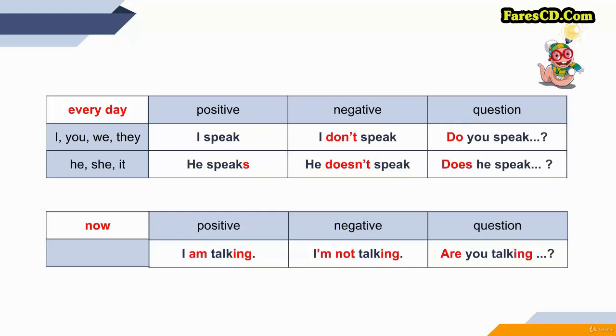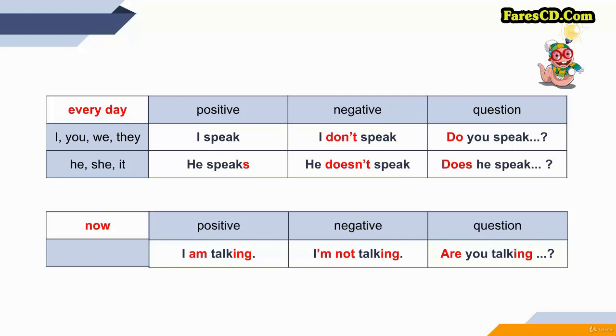In short, he, she, present simple receives s at the end of the verb. The negatives are formed with doesn't when we talk about him and her, with don't in all other persons. The question: does, or respectively do, and the basic form of the verb. You use it when you speak about something which happens usually. You use it with the adverbs of frequency, always, sometimes, regularly, and so on.